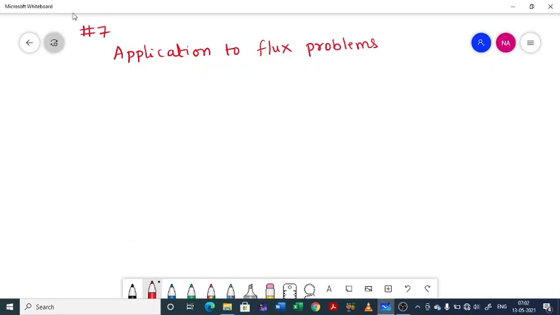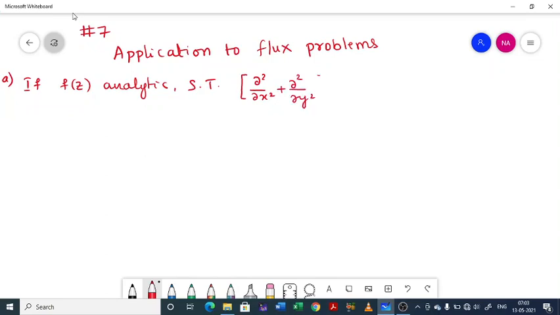So, the first problem I am going to consider in this class is: if f of z is analytic, then show that ∂²/∂x² plus ∂²/∂y² of modulus of f of z whole squared equals 4 times modulus of f dash of z whole squared. Solution. So this is what we need to prove now.